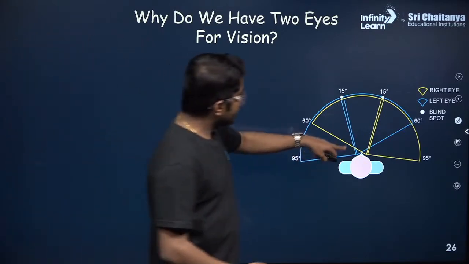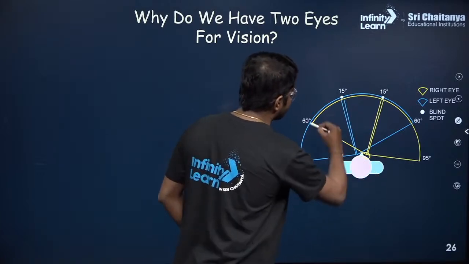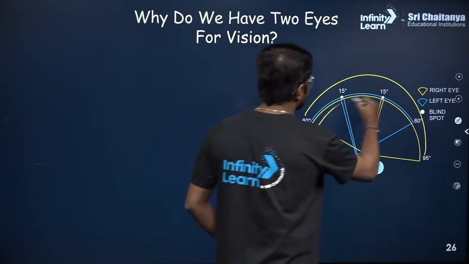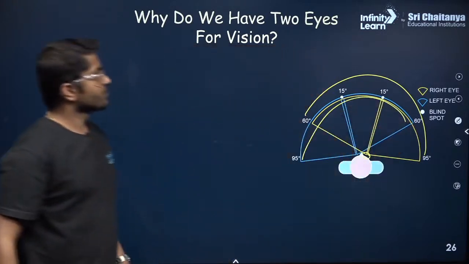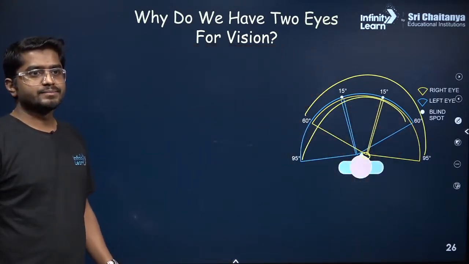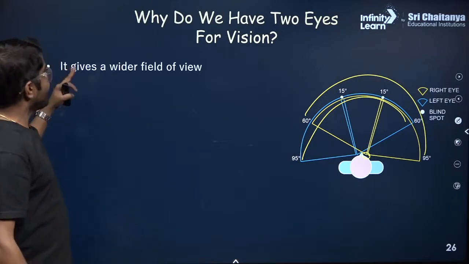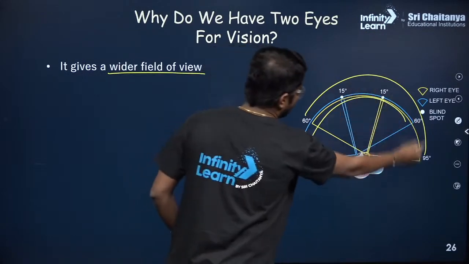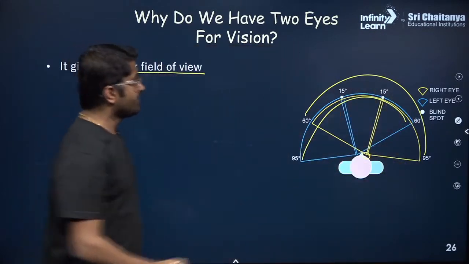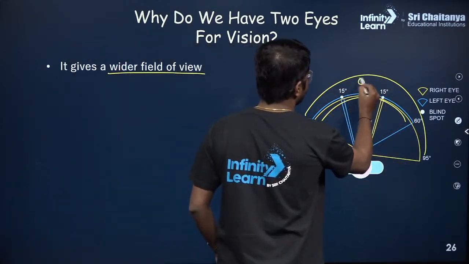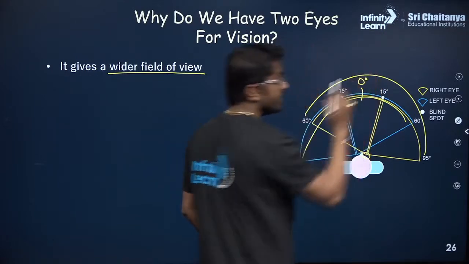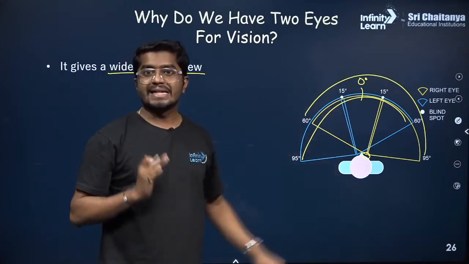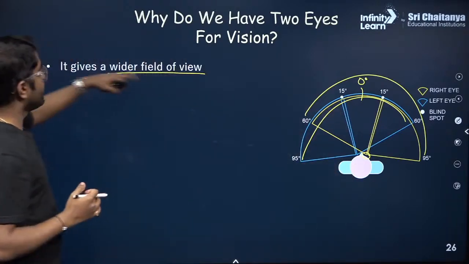You see, the one eye can see this much angle. Another eye sees this much angle. So what happens due to that? So it gives first wider field of view. You see the total angle, which is something like, if there is a 0 degree which is just in front of the eyes, the total angle is 190 degree. So you get wider field of view.